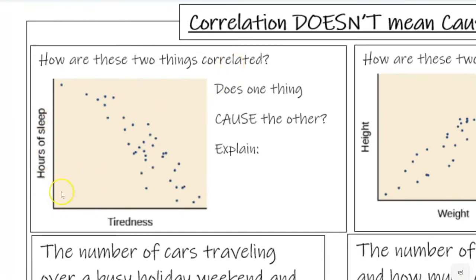Okay, so hours of sleep and tiredness. I'm more tired, so there's a negative correlation. We can just see from the graph, there's a negative linear correlation, because it's going down. As one thing is increasing, I'm more tired, the less hours of sleep I get. The more tired I am, as X is increasing, the less hours of sleep I have. If I have less hours of sleep, it is true that I will be more tired.